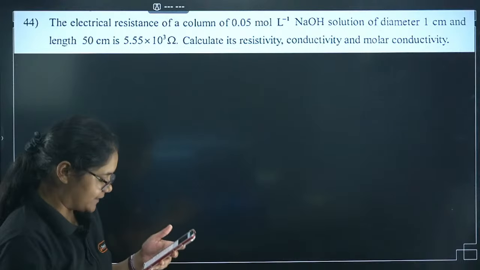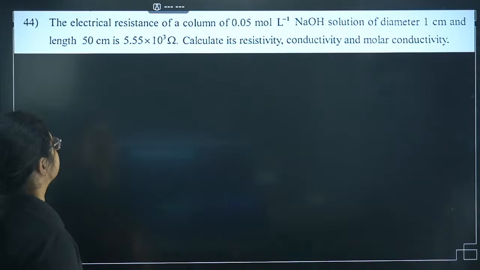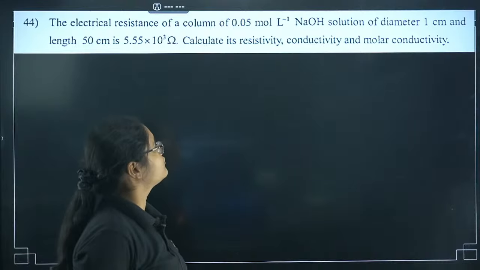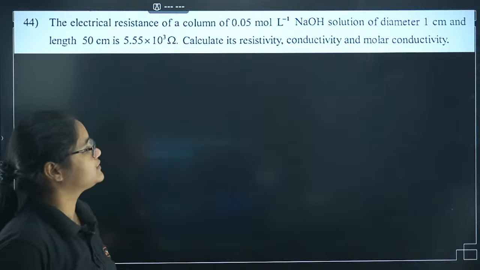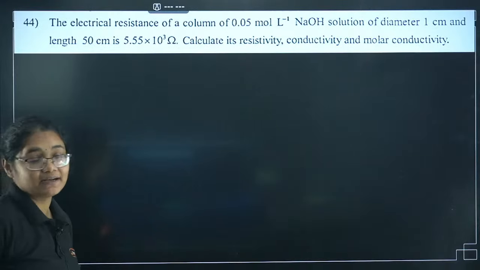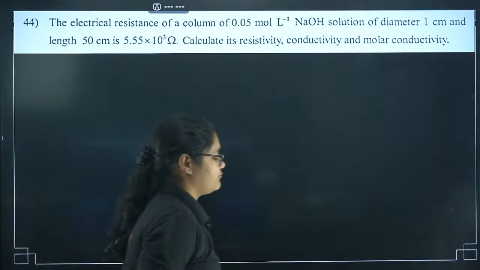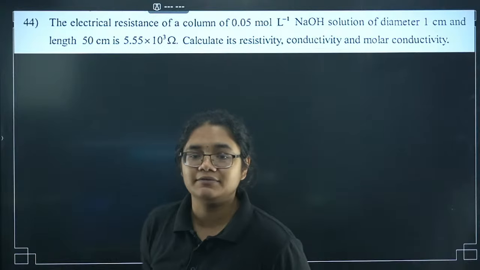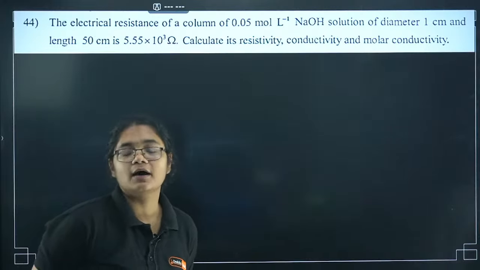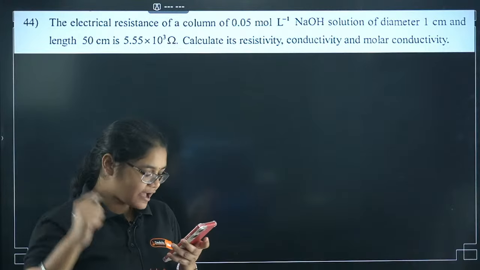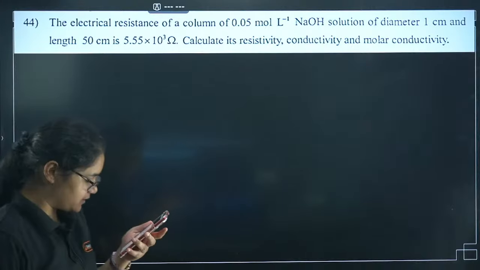Let's see who is solving this question first. The electrical resistance of a column of 0.05 mole liter inverse NaOH solution of diameter 1 centimeter and length 50 centimeter is 5.55 into 10 to the power of 3 ohm. Calculate the resistivity, conductivity and the molar conductivity. Yes, Ashia, very well done. You have also given me the correct answer.